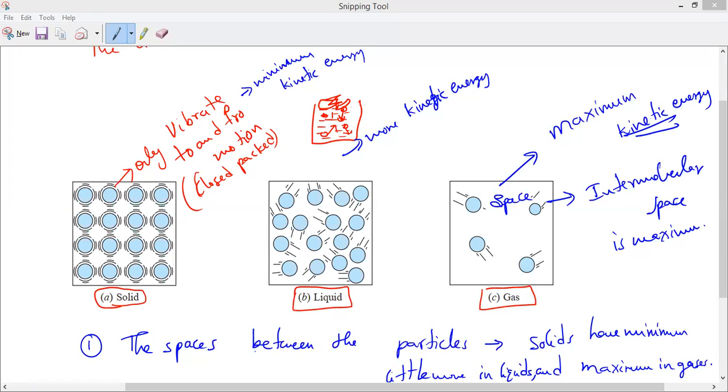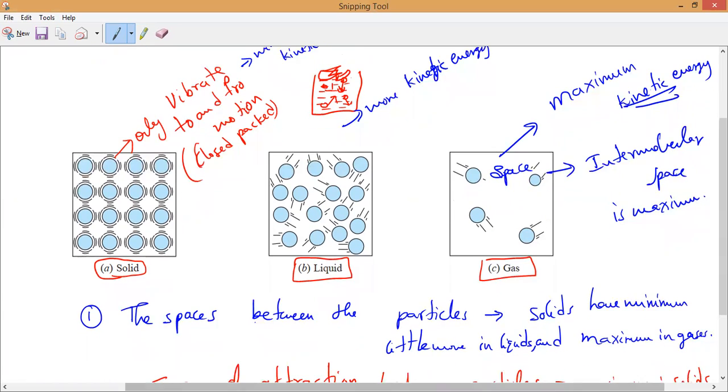Do it fast. So that is why gases can compress more easily. Why, guys? Because gases can compress more easily because of more intermolecular space and less intermolecular force. That is the reason we say gases have extremely low intermolecular forces.